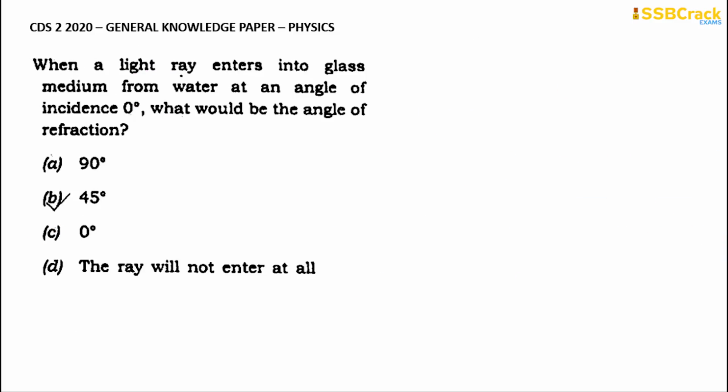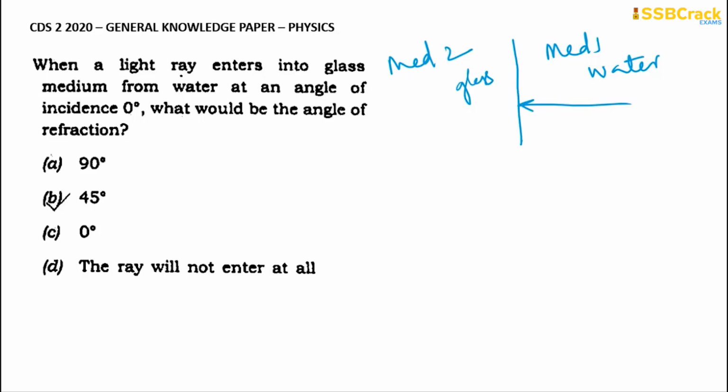Going through with the next question: when a light ray enters into a glass medium from water at an angle of incidence 0 degrees, what would be the angle of refraction? There are two important mediums. Here is medium 1 and here is medium 2. Medium 1 is water and medium 2 is glass. The light ray is entering from water into glass at an angle of 0 degrees.